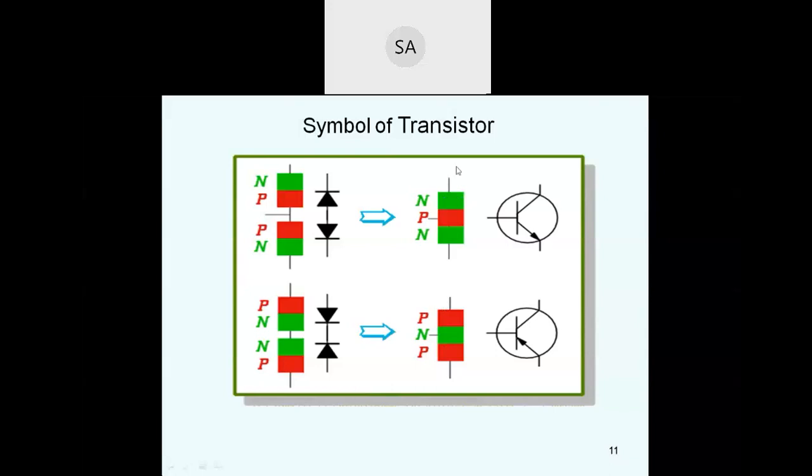Here this is the base, and the terminals we call emitter, base, collector. These are the symbols of the NPN and PNP transistors. The direction of the arrow indicates the direction of the current flow. An outward arrow indicates the NPN transistor, and an inward arrow indicates the PNP transistor symbol.